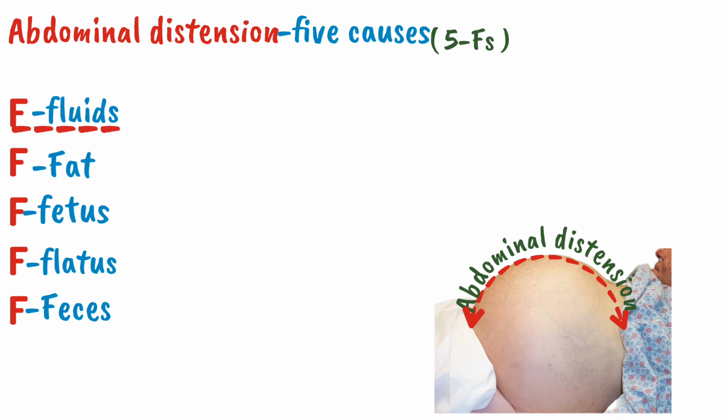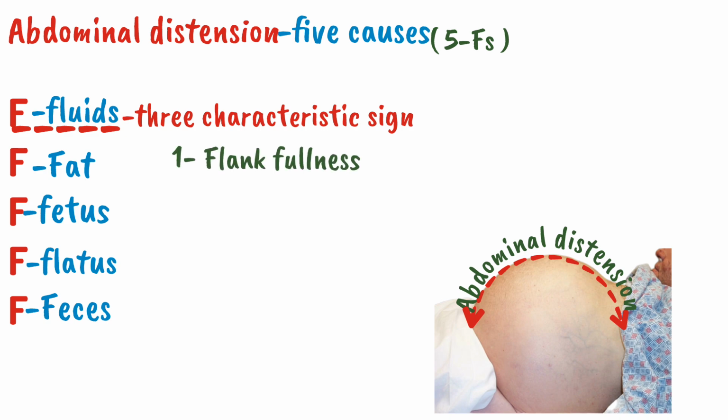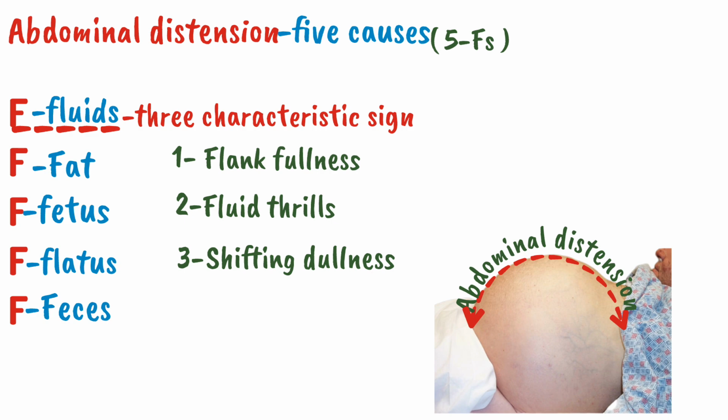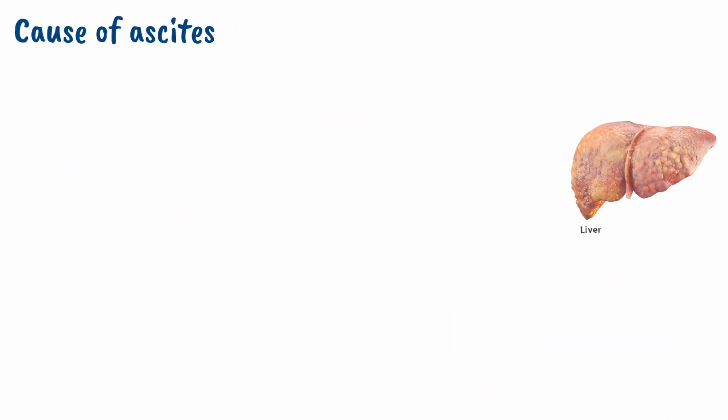For fluid, there are 3 characteristic signs on clinical examination. The first one is flank fullness, the second one is fluid thrill, and the third one is shifting dullness. When these 3 clinical signs are present, it is a clear-cut hint that the patient is having fluid in the peritoneal cavity, which is causing abdominal distension. Once we are sure that the patient has abdominal distension due to ascites, meaning there is fluid in the peritoneal cavity, the next step is to look for the cause of ascites.